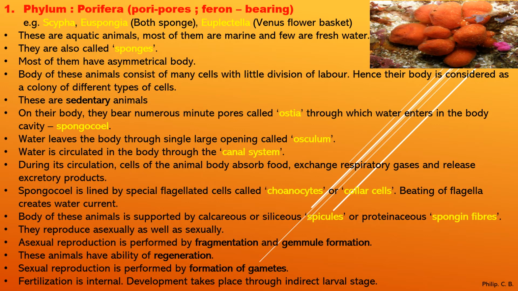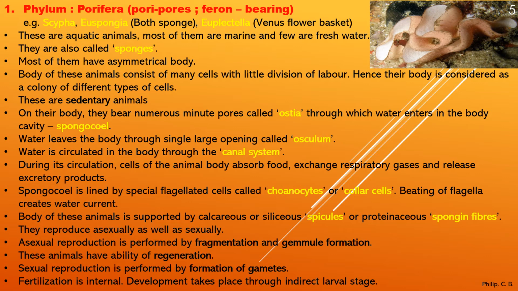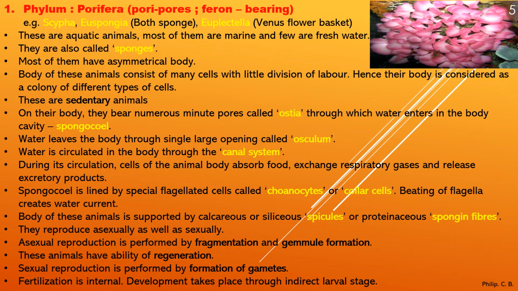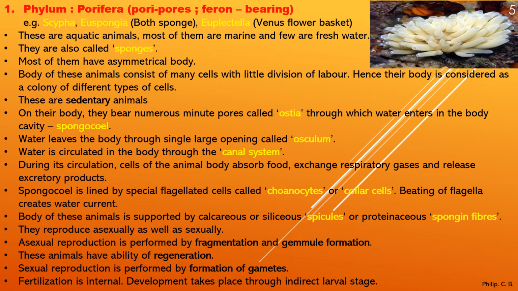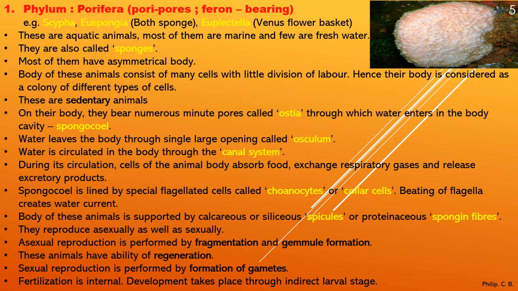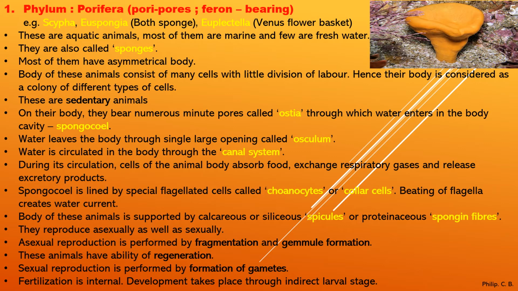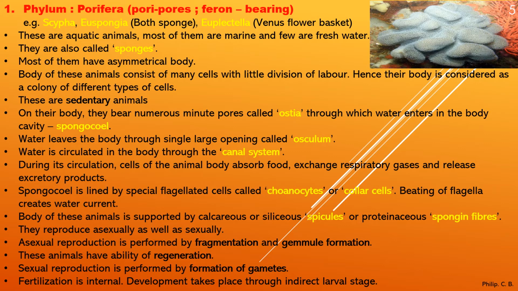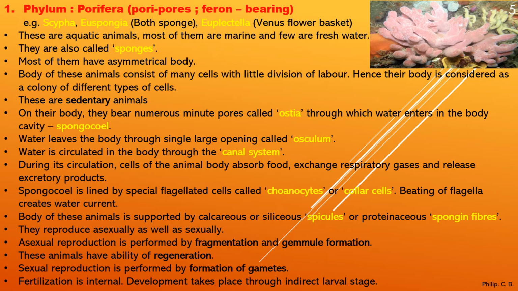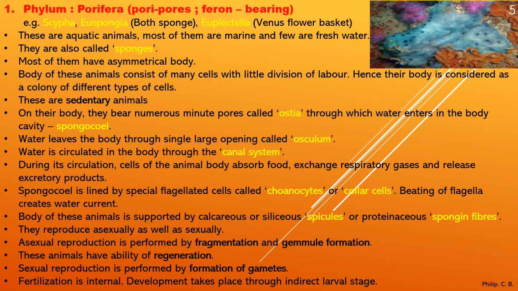Then next, the spongocoel is lined by special flagellated cells called choanocytes or collar cells. Choanocytes or collar cells, another term. So these are the special flagellated cells. The beating of flagella creates a water current. Next, the body of these animals is supported by calcareous or siliceous spicules.